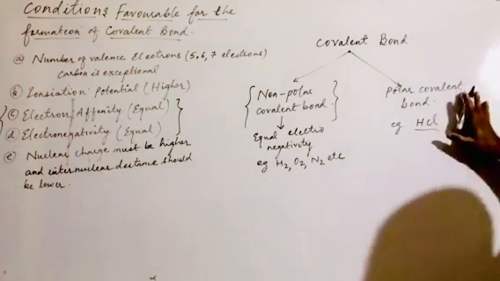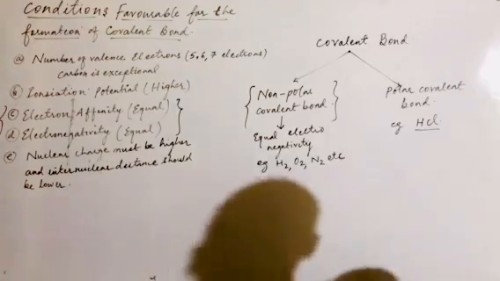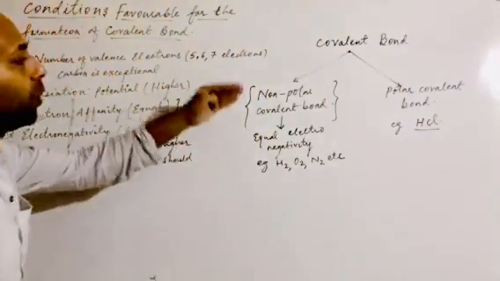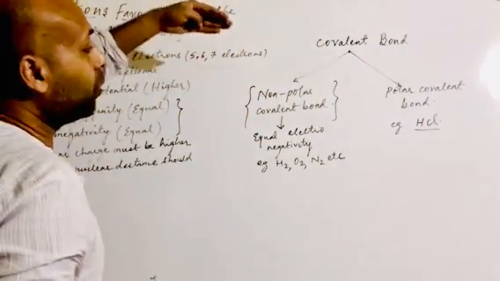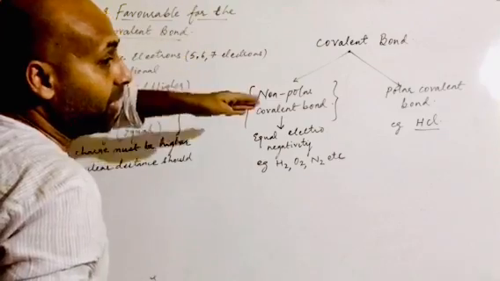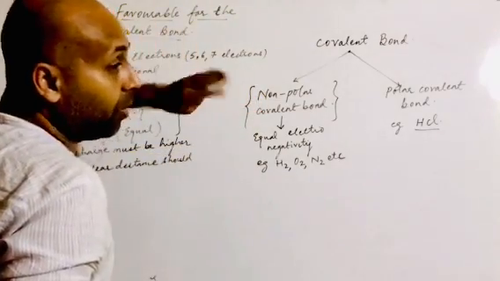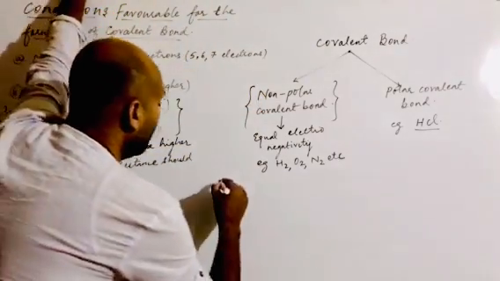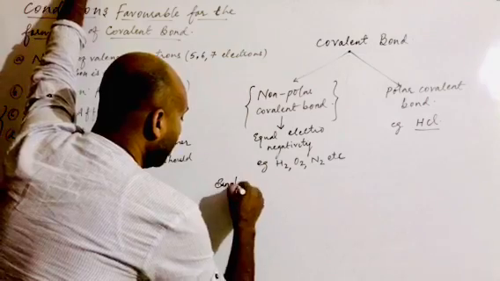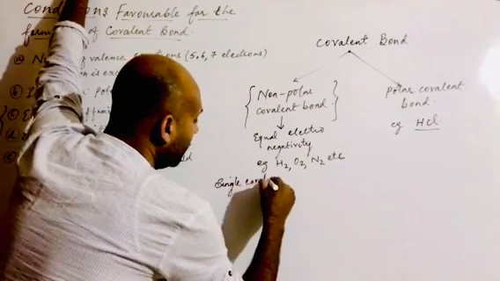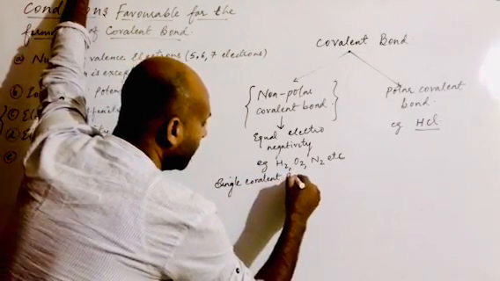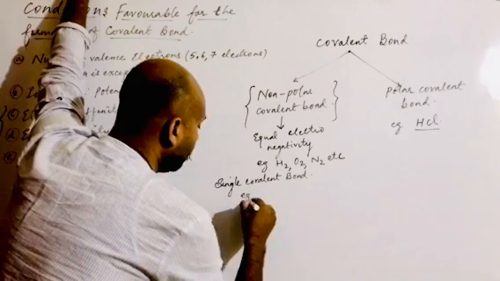We will come to polar covalent bond in detail, but first of all I am going to discuss non-polar covalent bond types. Non-polar covalent bond can be divided into three categories: single bond, double bond and triple bond. First of all I am writing here single covalent bond. For single covalent bond, I am taking the first example which I have written here.